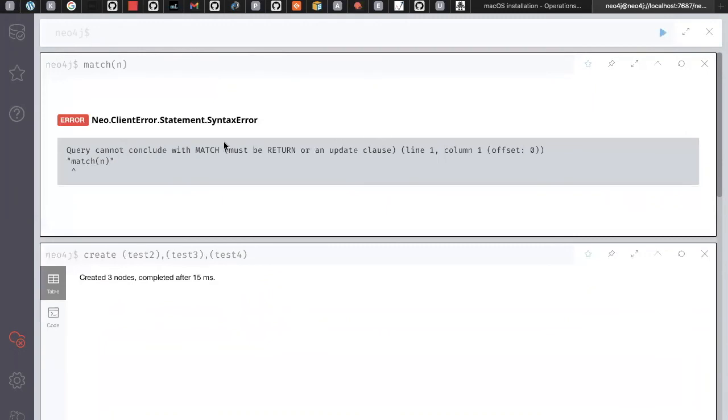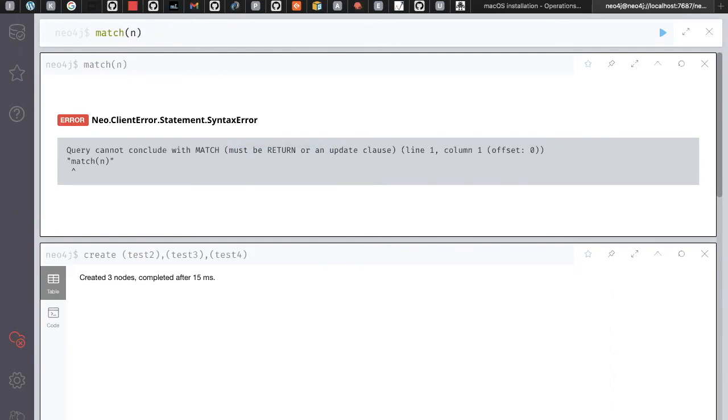It says that when you use MATCH, it must be followed by RETURN or an update. When you're using the MATCH command, there is no need to write the code again. You just click on the one you previously executed, and it will be populated automatically. You can also type it directly, that's fine.